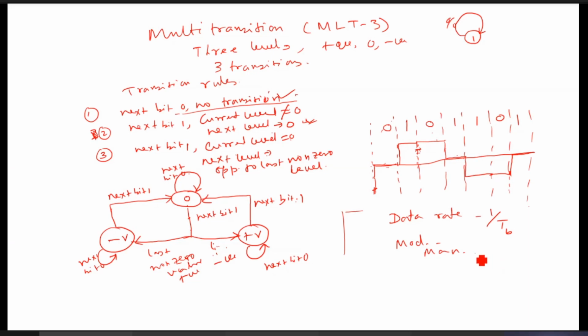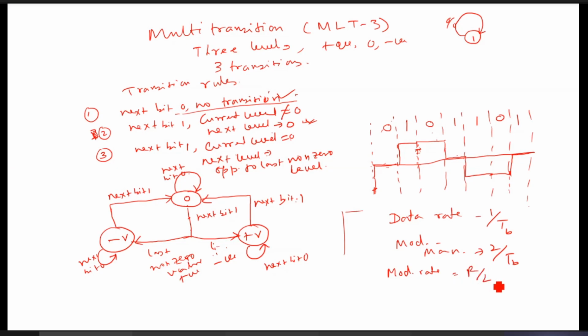So modulation rate will be 2 by TB in Manchester, right? So data rate is not the modulation rate.